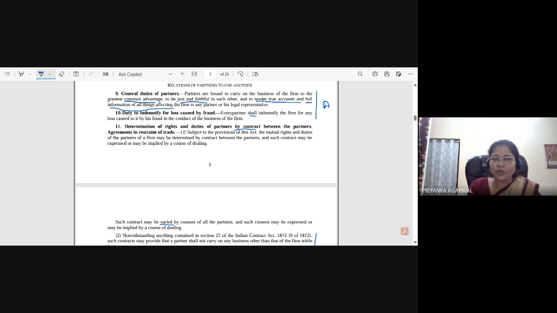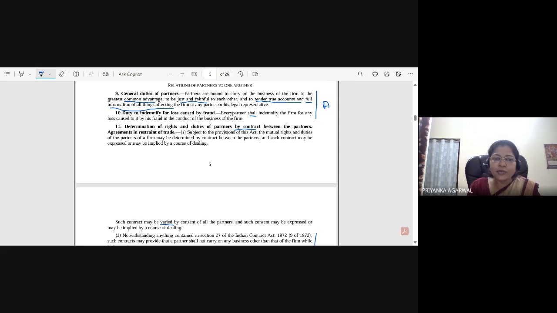So now this is fraud, right? So it is a fraud in the conduct of the business of the firm. So the person who has made this fraud has to indemnify that loss amount. Okay, similarly it is any number of partners or all the partners.